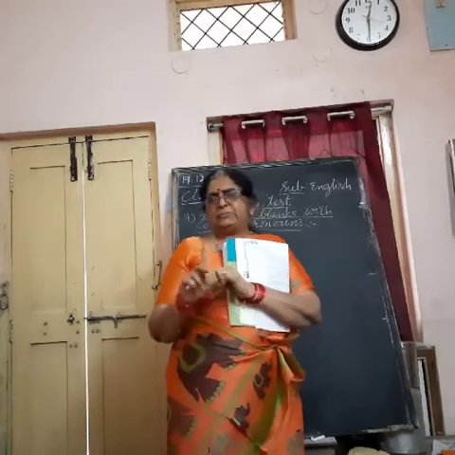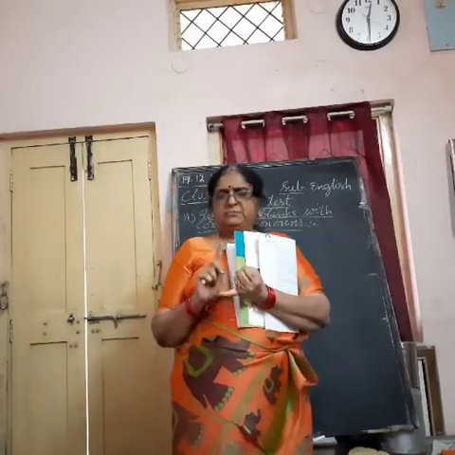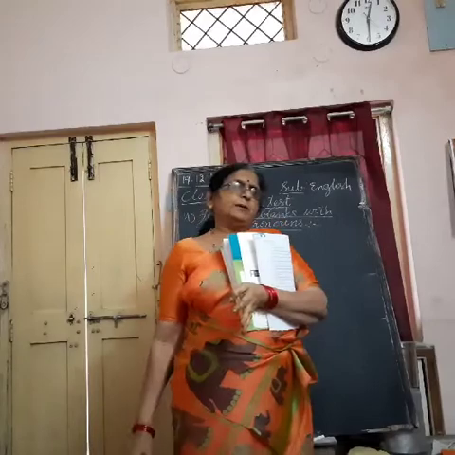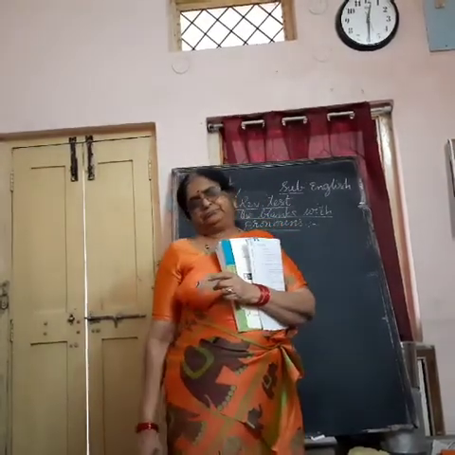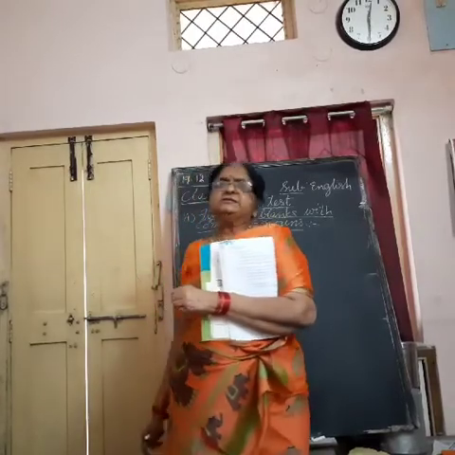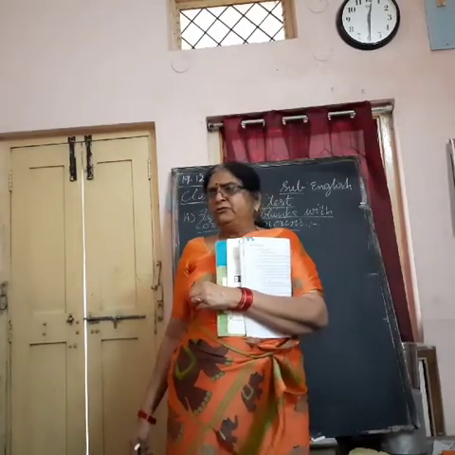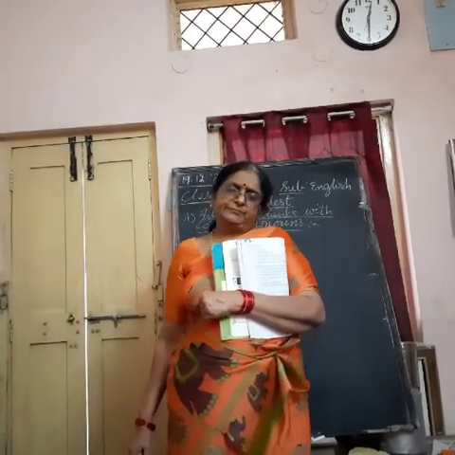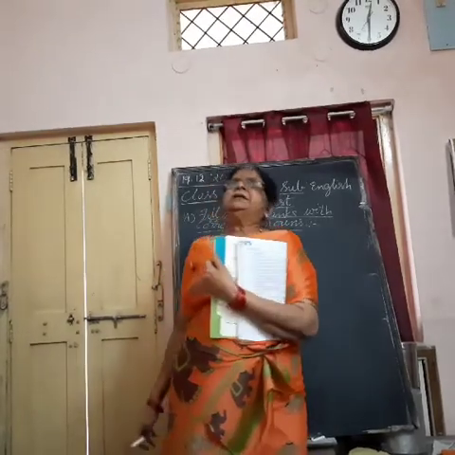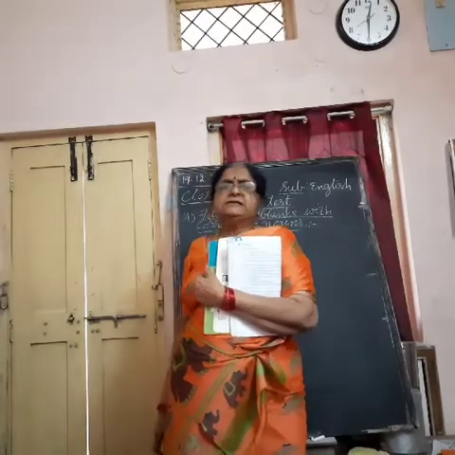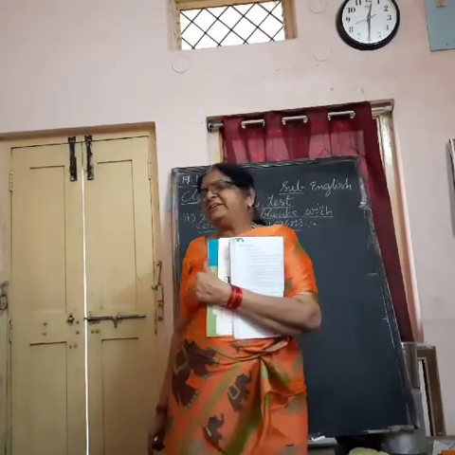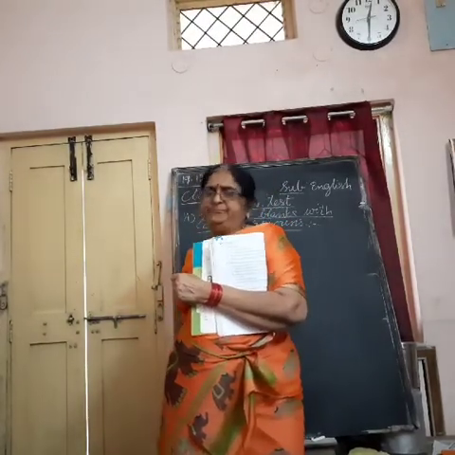For boys or males, what do we use? He, him, his. For girls or women or female persons, what do we use? She and her. And if it is second person, common, we use you and your. If it is an animal or bird, we use it and its. It is a nice bird. Its feathers are attractive, we say.